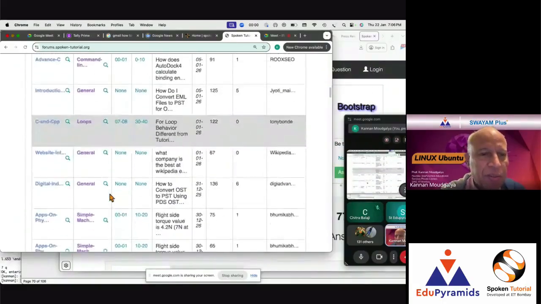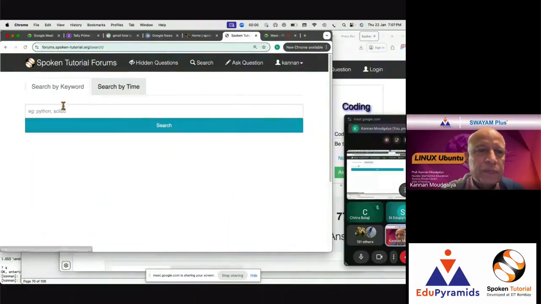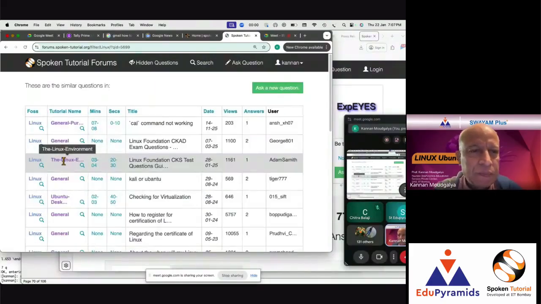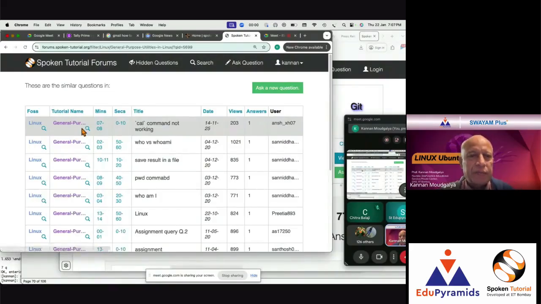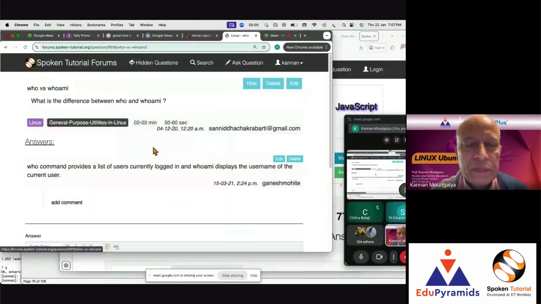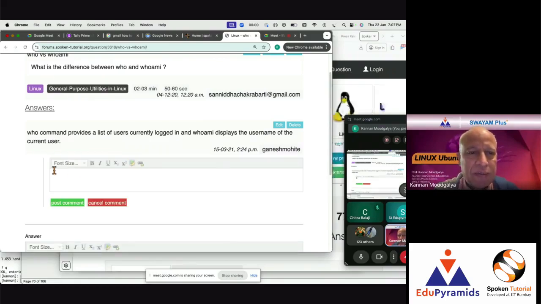We're trying to do the who am I question, right? So let me search here. We go to Linux. Let me pick Linux in particular. I think it was general purpose utilities, right? Let's go there. Then sorted by minutes, who am I? Let's go here. I have logged in now. Now it says add comment, right? It no longer says log in to add your comment. It says add comment. So I can type my comment.